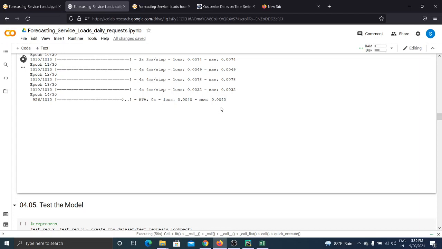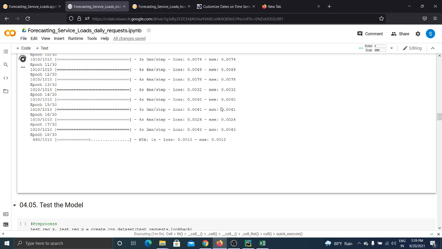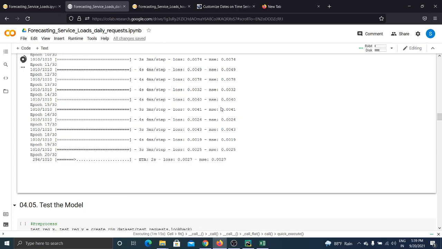This shows that the accuracy of the model is quite great. We can see that the mean squared error is reduced to 0.0025.